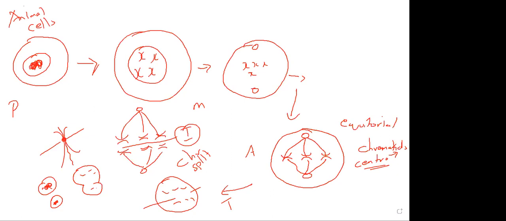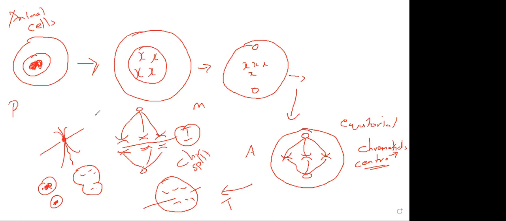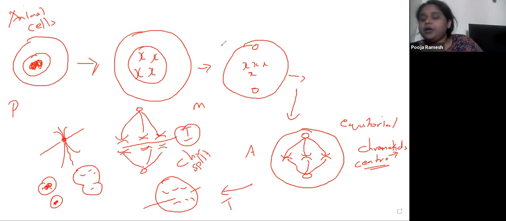Now remember that whatever we discussed right now, mitosis, is in the case of an animal cell. In the case of a plant cell, it's a bit different. That we will see as we go ahead. So prophase, metaphase, anaphase, telophase: there are only 4 phases in mitosis. In mitosis, the content gets doubled during the synthesis phase and then is equally split amongst the daughter cells. So in mitosis you generally get only 2 daughter cells, but in meiosis you will have 4 daughter cells.